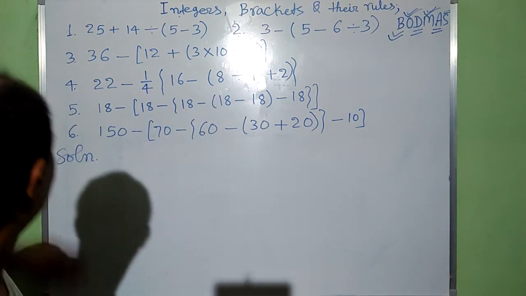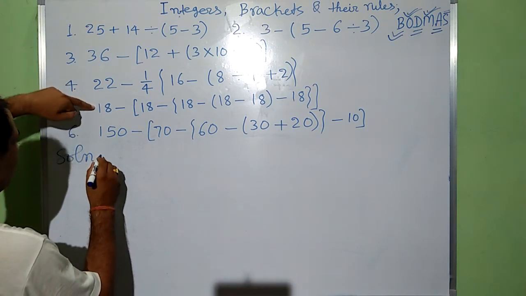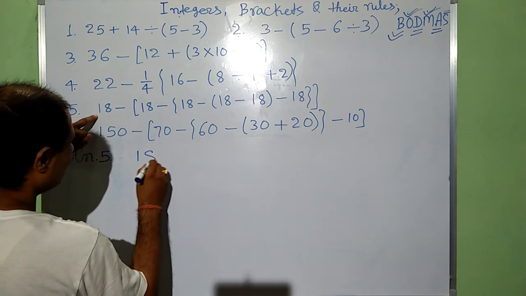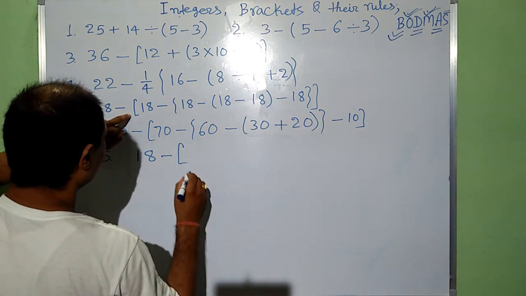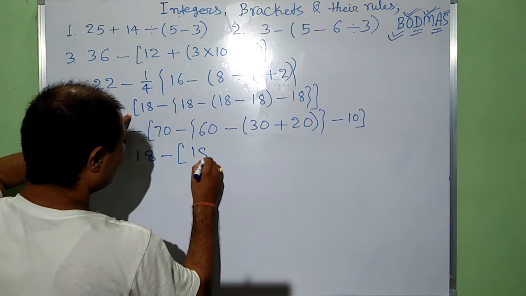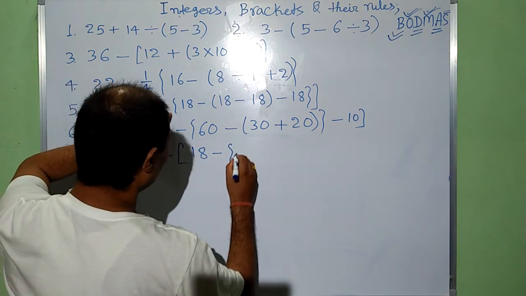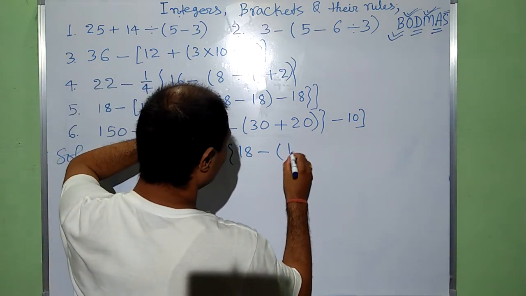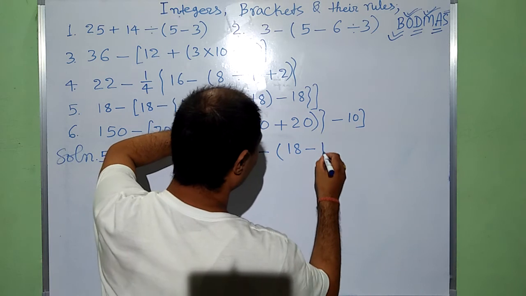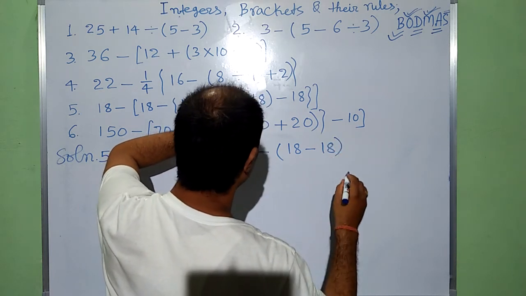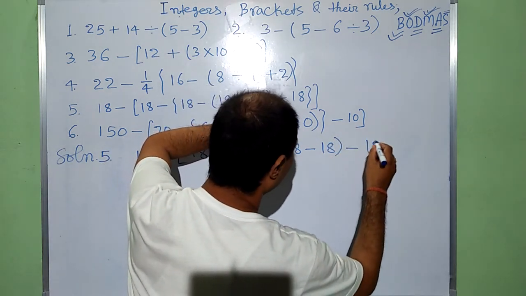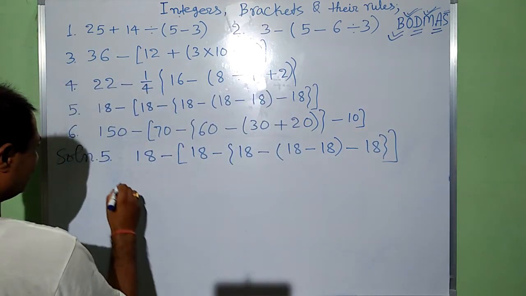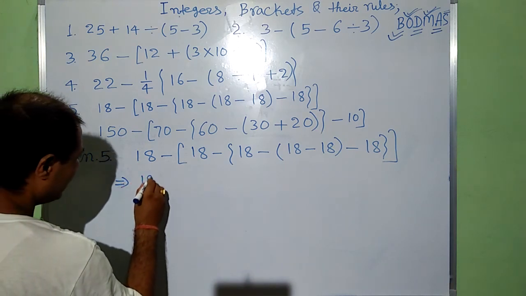Now I am going to solve question number 5, which runs like this: 18 minus square bracket 18 minus curly bracket 18 minus round bracket 18 minus 18 closed, curly bracket and square bracket.